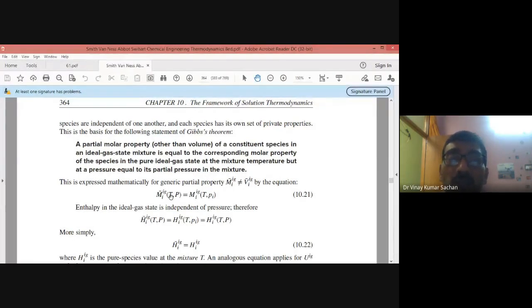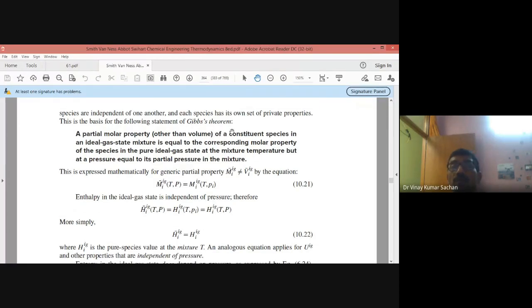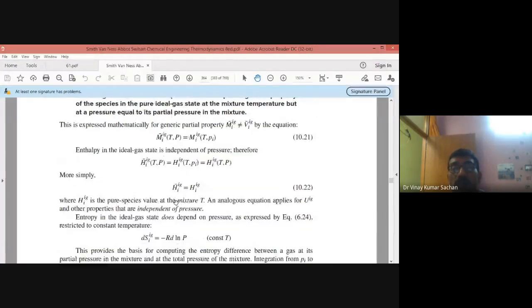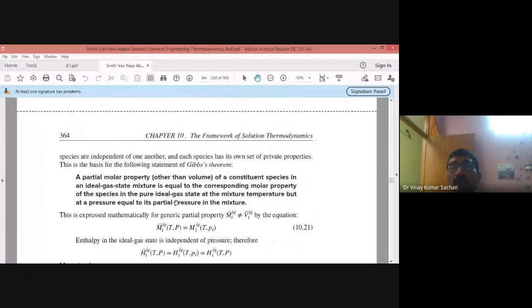So I am taking from this point, and I will take you to the ideal solution model starting from the ideal gas model. So in an ideal gas mixture, we have Gibbs theorem to be followed. And that means that the property of any component in pure state, which is at a pressure equal to the partial pressure, will be equal to the property of the component when it is present in a certain ideal gas mixture at a certain temperature and pressure.